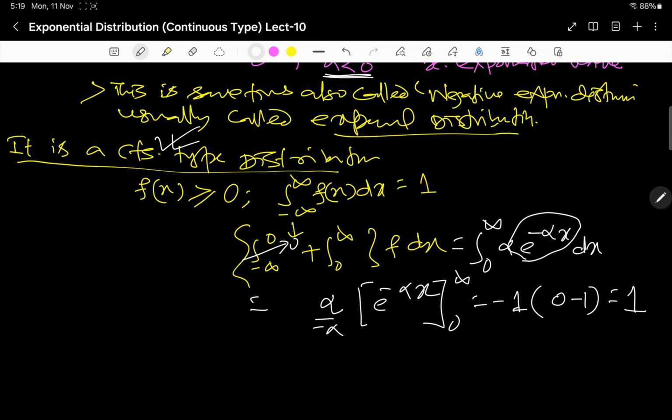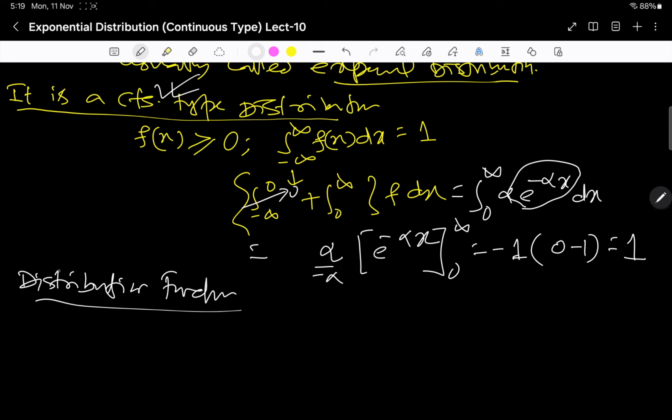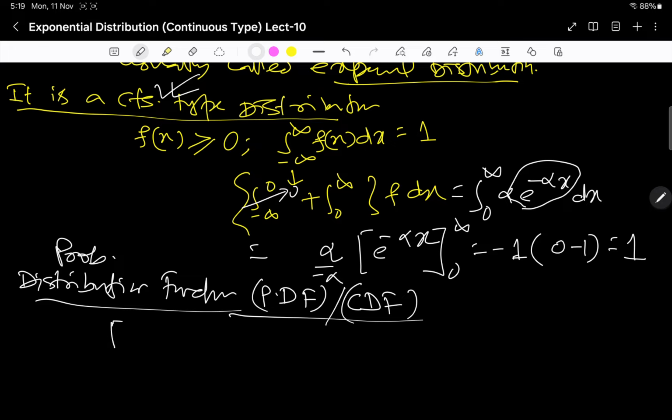Now if you think of its distribution function, the probability distribution function, or what we call PDF, or also the cumulative distribution function, CDF. So what is the cumulative distribution function here?